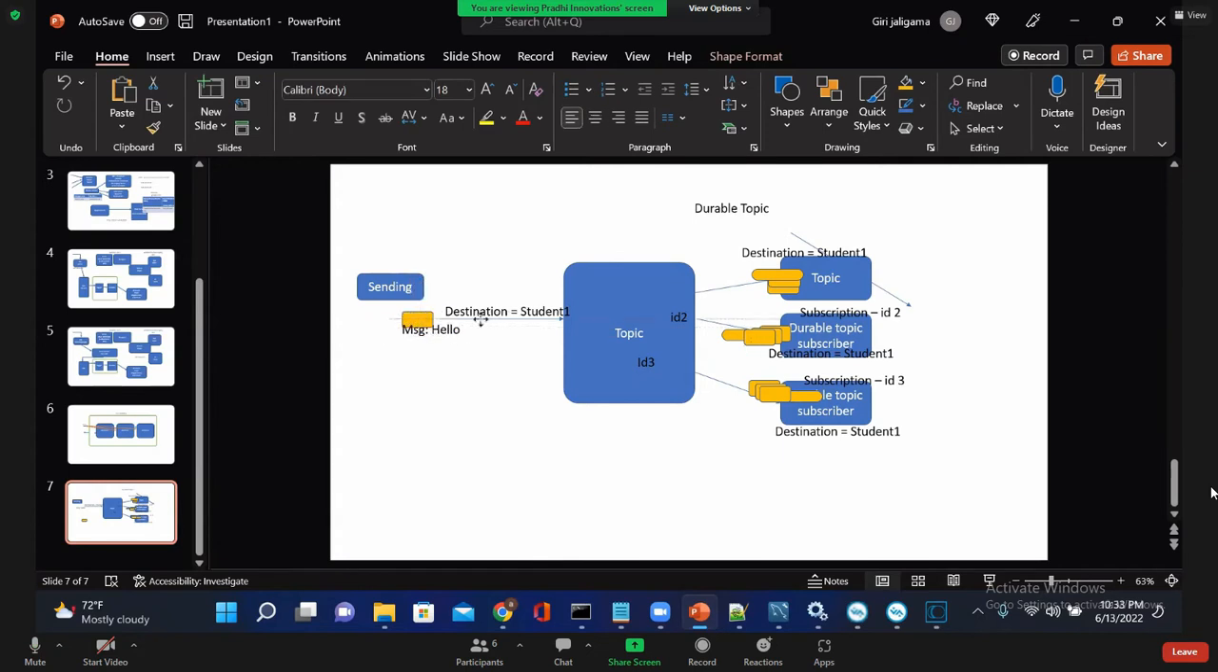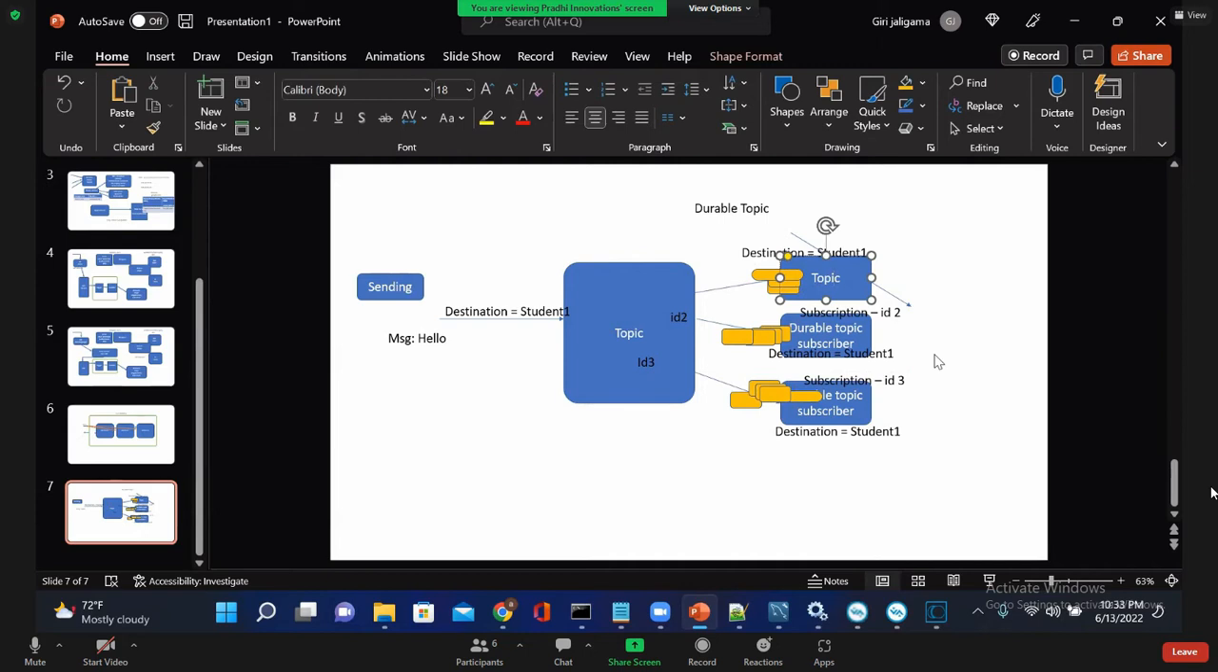Now one more message is published. That message comes here. This one is inactive, but these two are active, right? A copy of the message will go to each of them, but no message will be stored for this one. Is that clear? That is how a durable topic works.